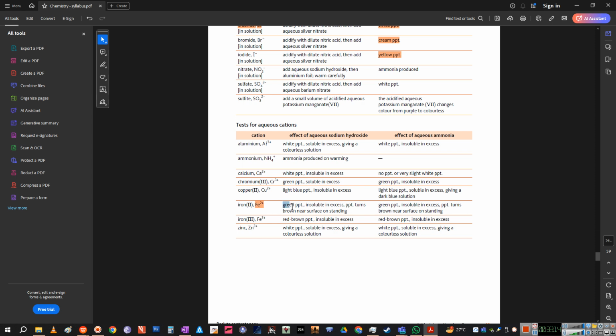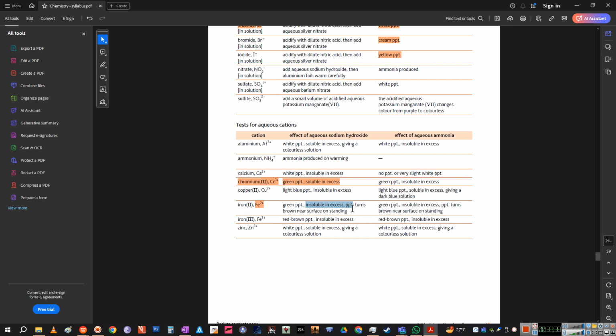For the plus 2, you get green precipitate. अब प्रॉब्लम यहाँ पे देखो, गौर से देखो, क्रोमियम का भी टेस्ट ग्रीन है और आयरन का भी टेस्ट ग्रीन हो गया, right? Unfortunately this causes a confusion, right? Now the difference is that the chromium one will become soluble if you keep on adding sodium hydroxide, and the iron will remain insoluble in excess, right?